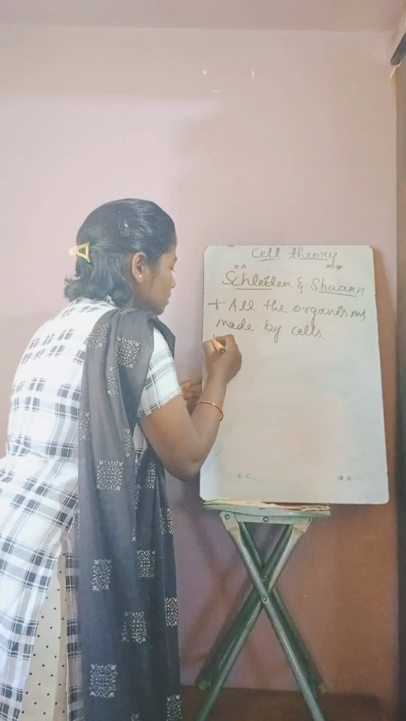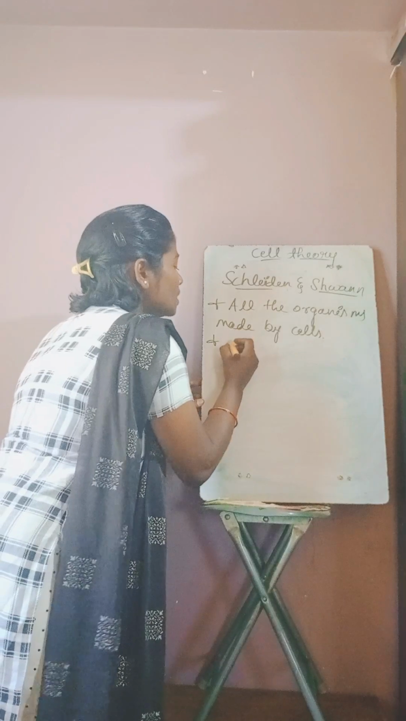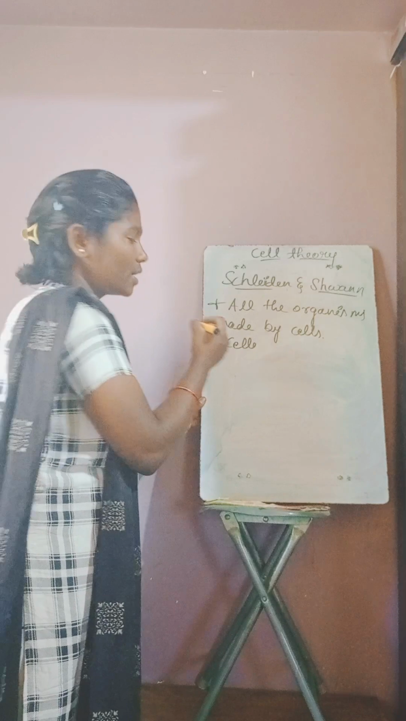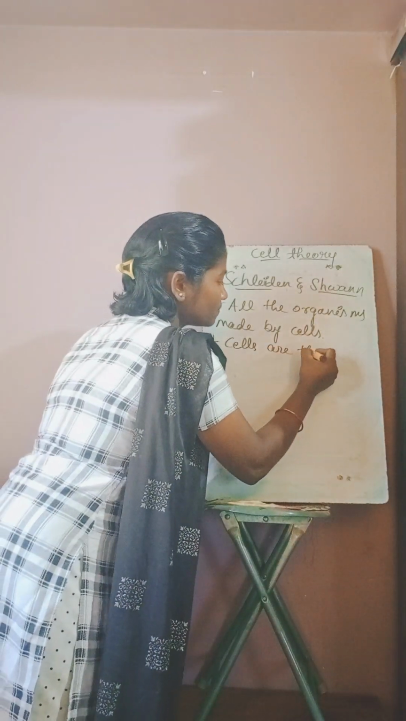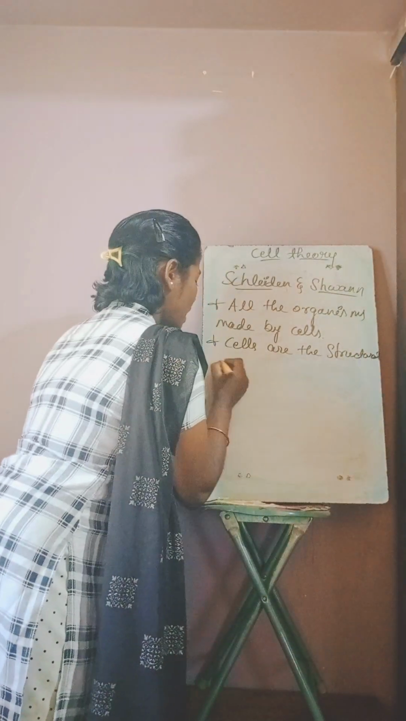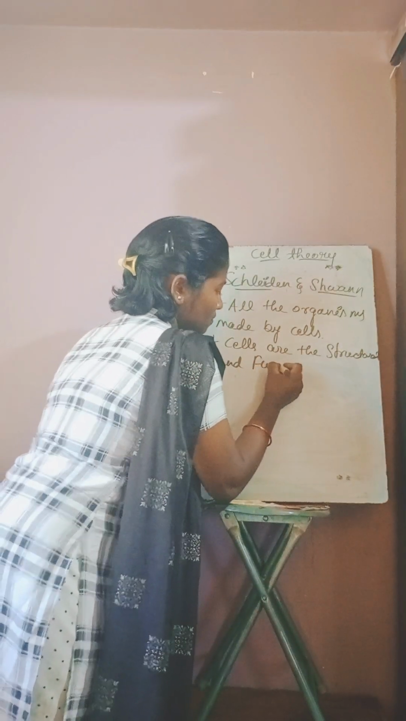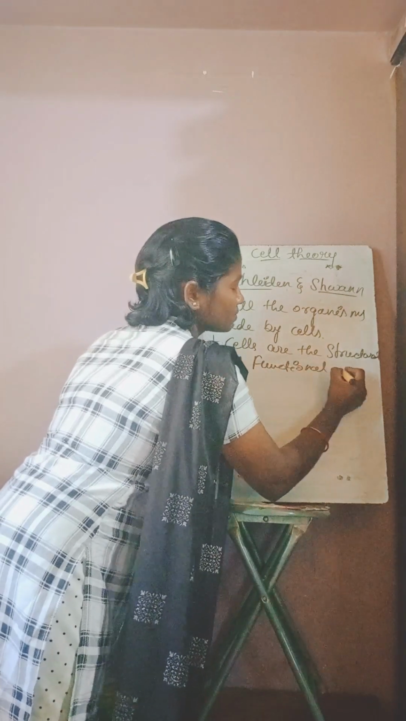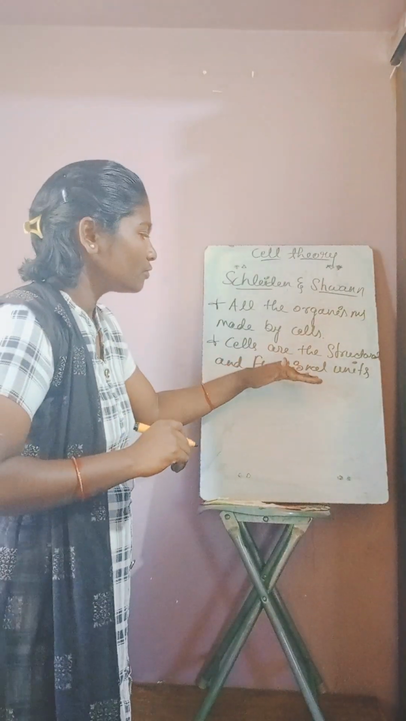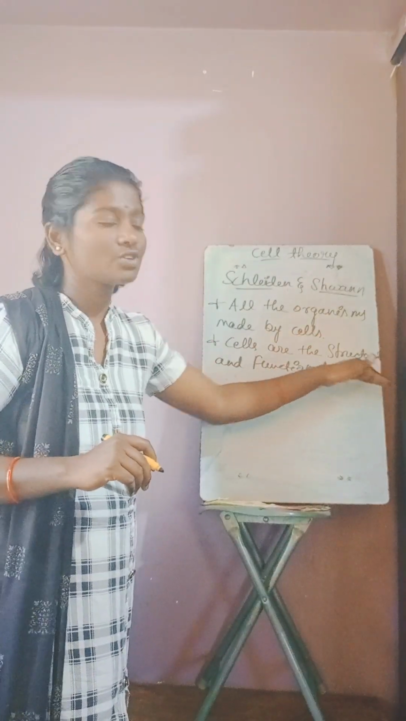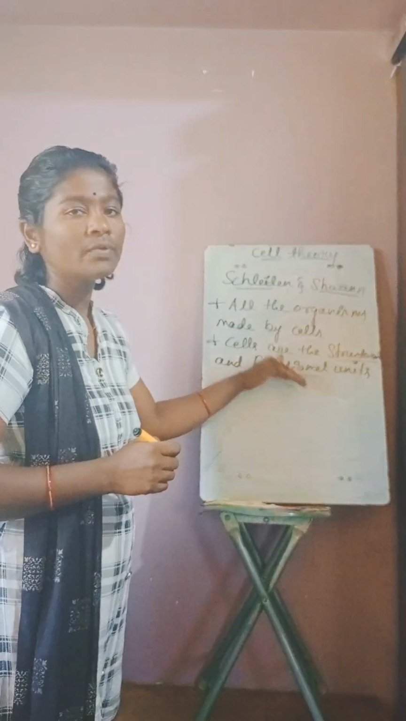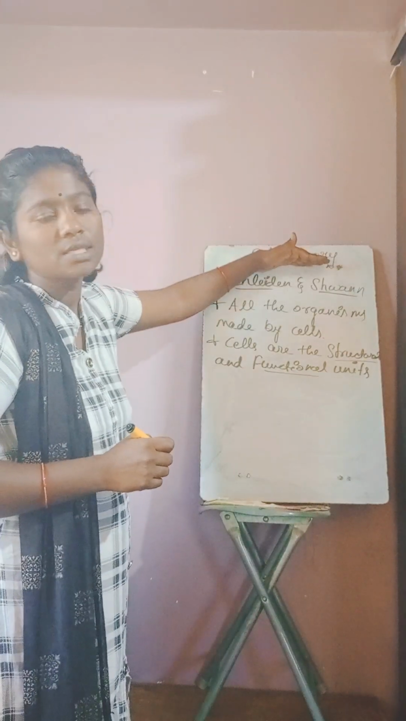Okay. The next statement given by Schleiden and Schwann is that cells are the structural and functional units of all the organisms. As I told in the beginning of the video, in the definition of cells, cells are the structural and functional unit of all the organisms. This statement was given by Schleiden and Schwann in the cell theory.